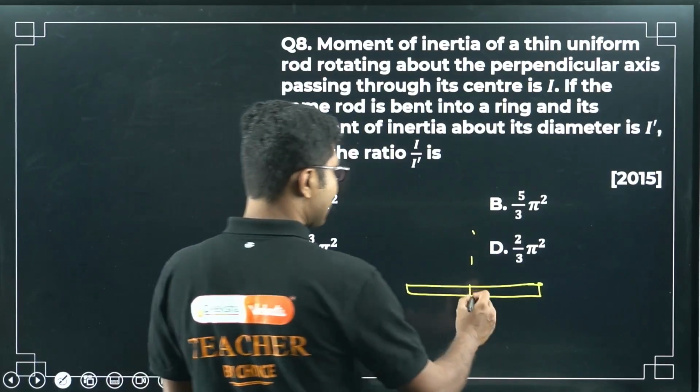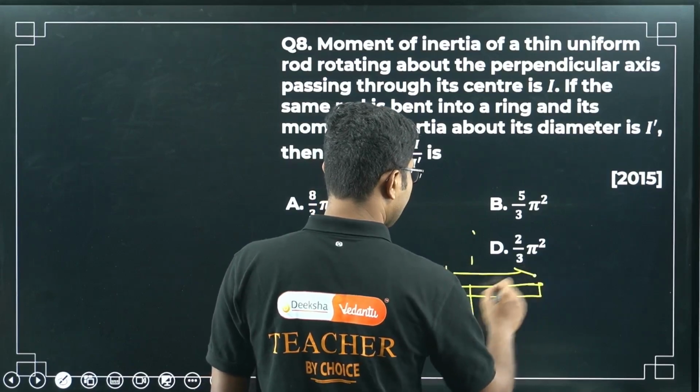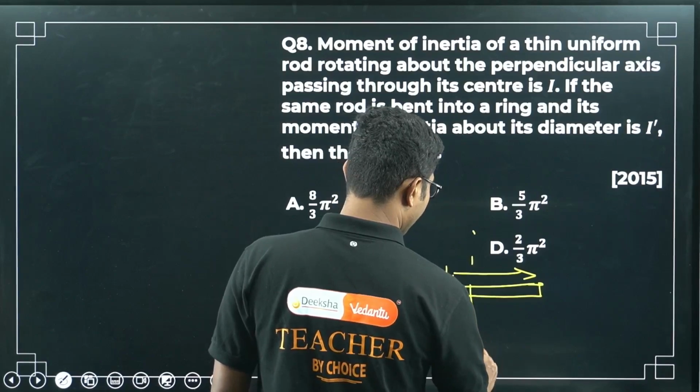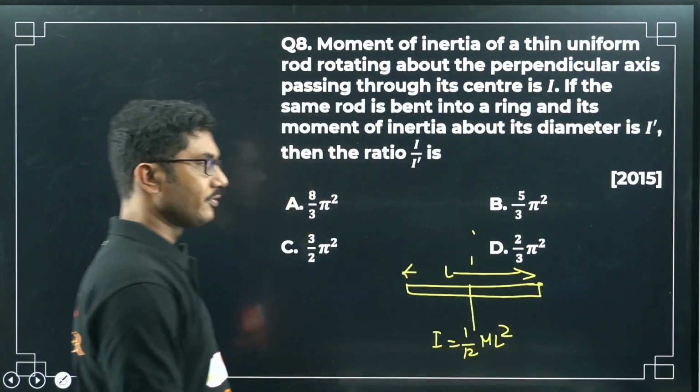So what is I? If the length of the rod is L, then we know that this I is nothing but 1/12 m L square. It is very important to remember this value.